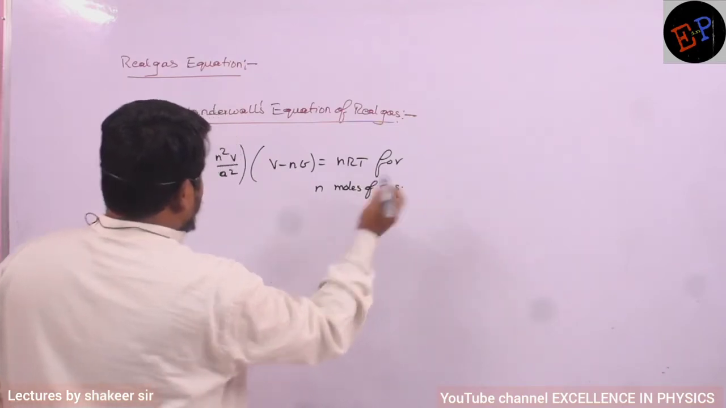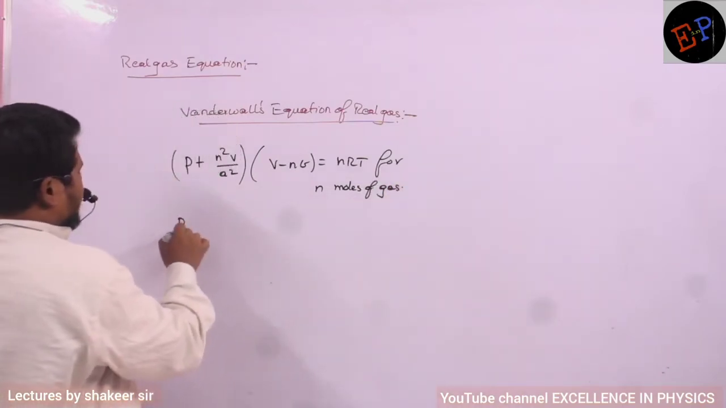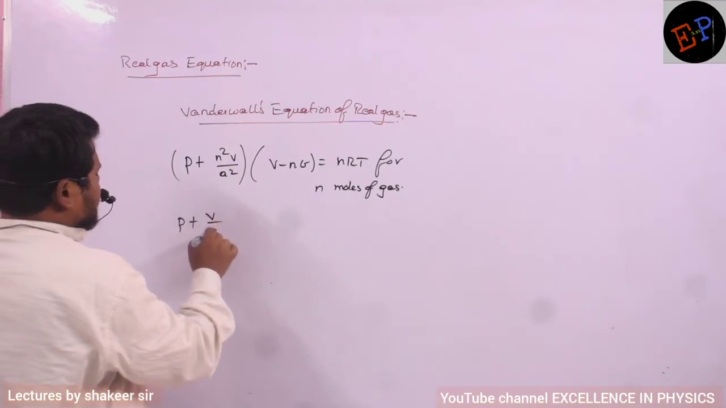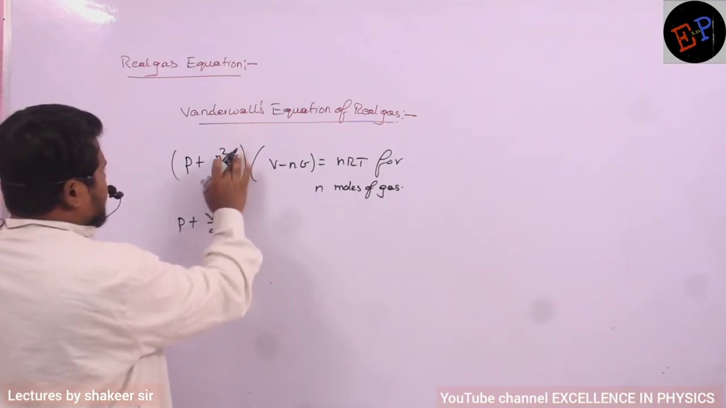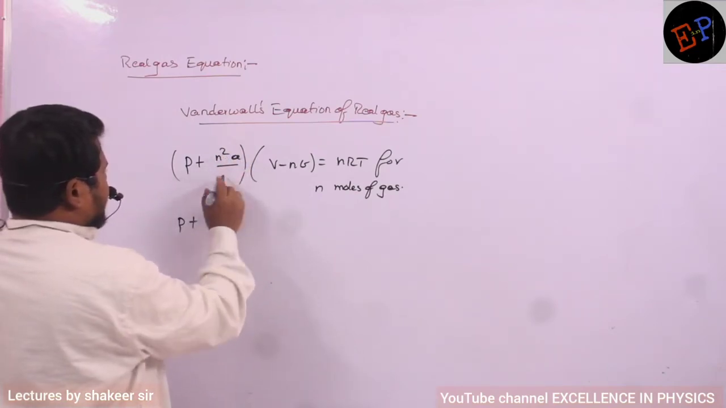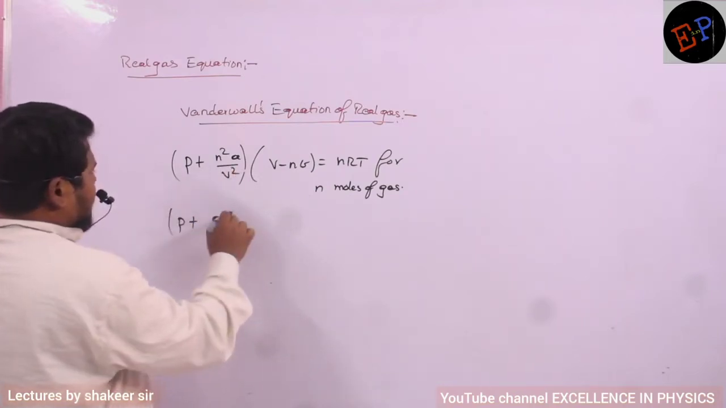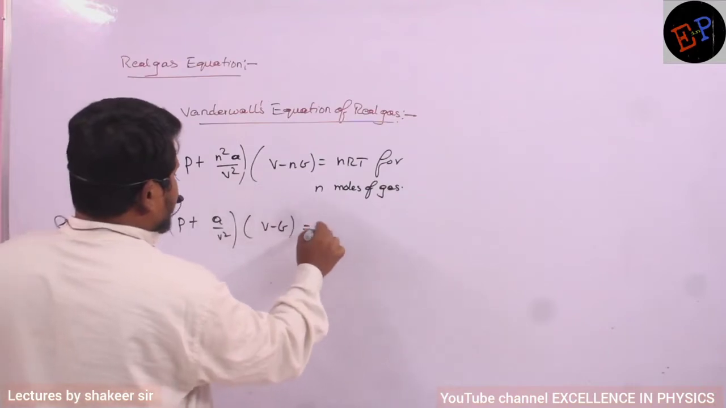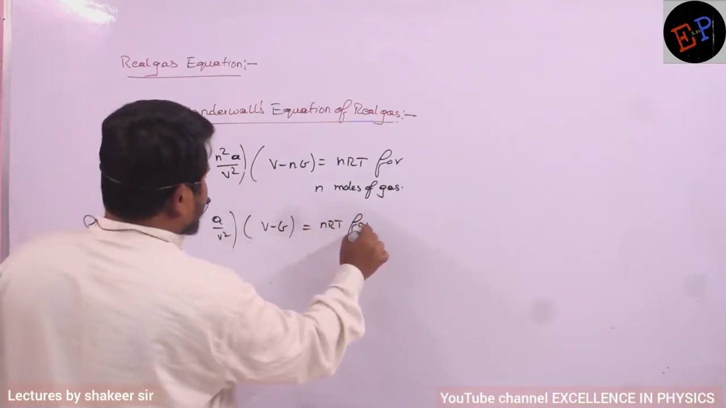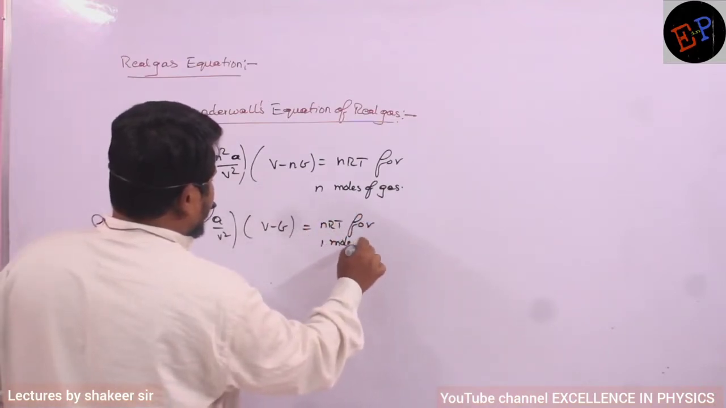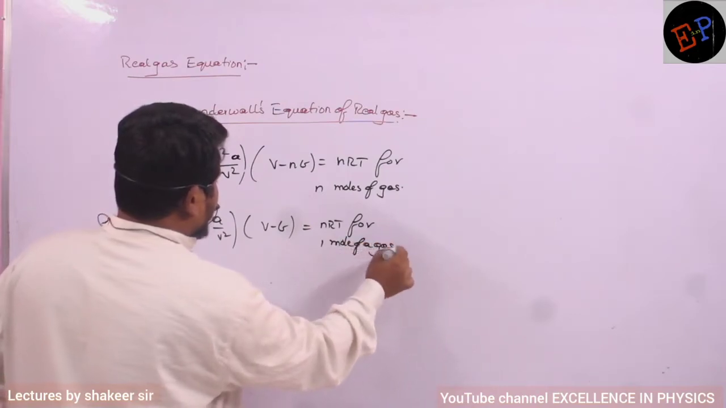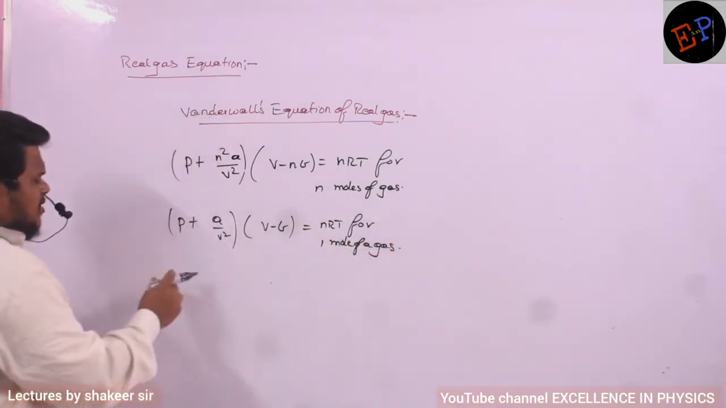Similarly, for 1 mole of a gas, how can I write? I can write (P + a/V²)(V − b) = RT, for 1 mole of a gas. This is how I can write. Clear?